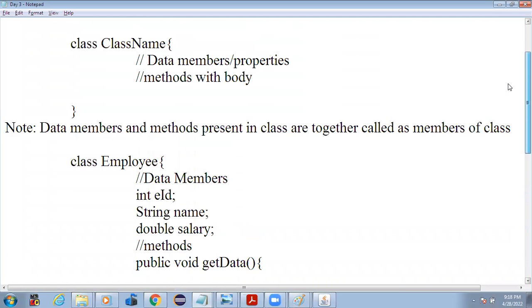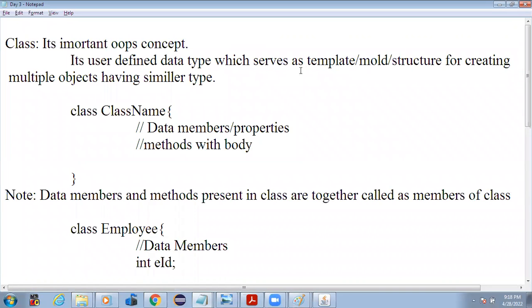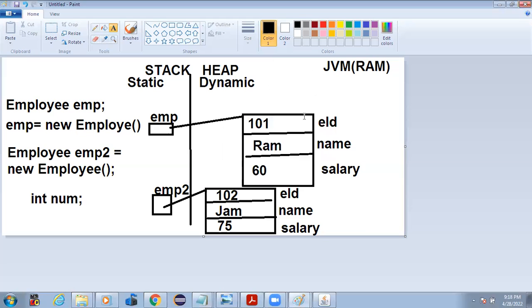Class is a user defined data type which serves as a template, a mold or structure for creating multiple objects. But the very important thing is that all objects should have a similar type. All these objects which I have created will have a similar structure. That means all the objects will have the same look and form.